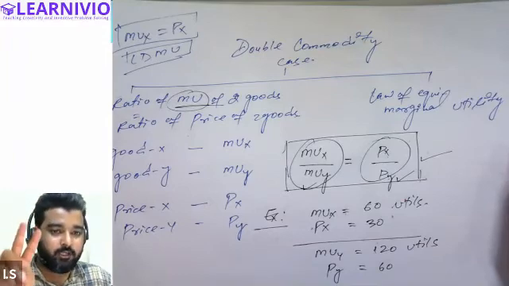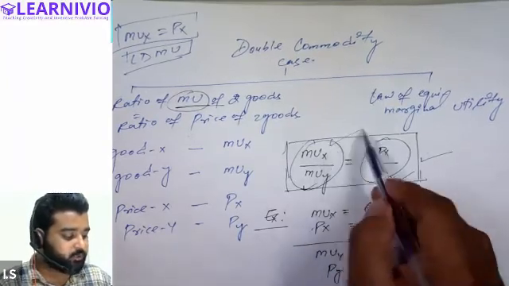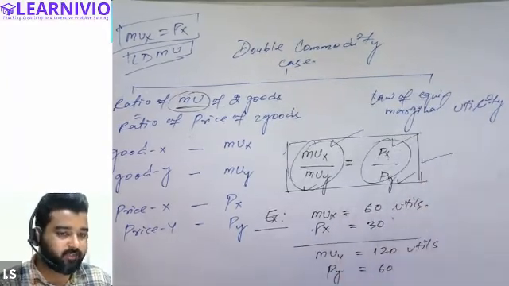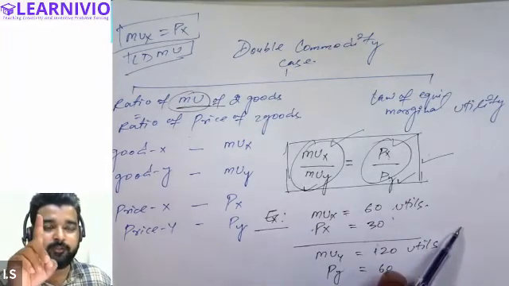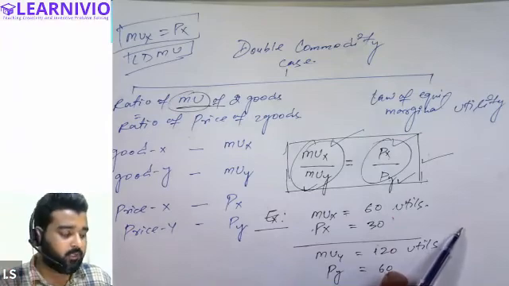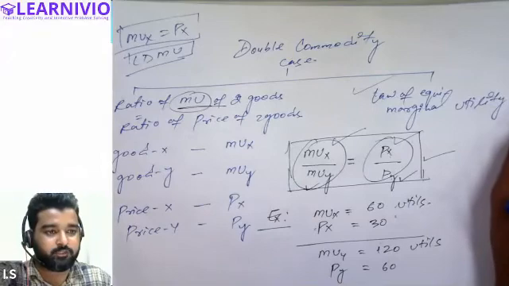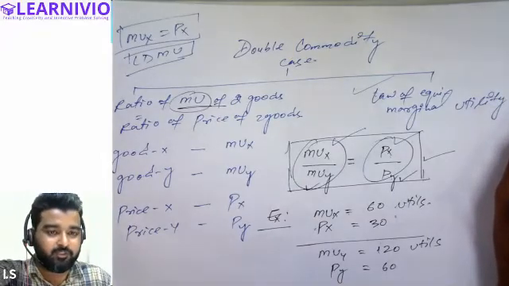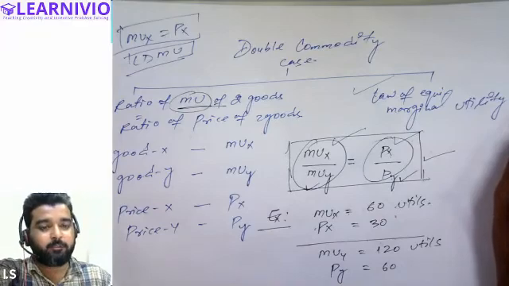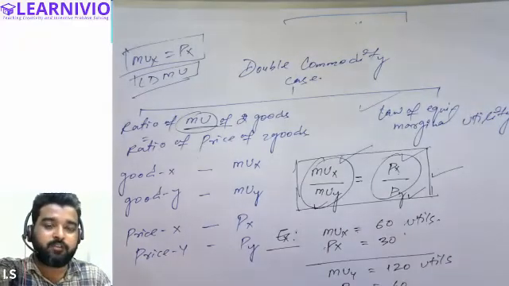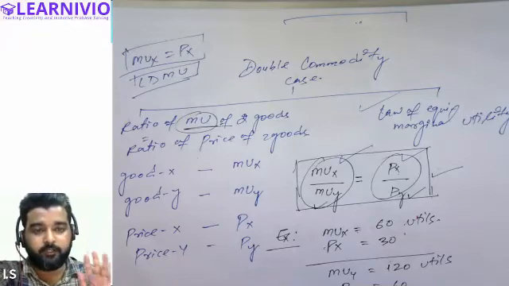The first condition is that the ratio of marginal utilities should be equal to the ratio of prices, or we can say that marginal utility of both the commodities per unit of money should be equal. And the second condition is that the law of equimarginal utility must apply. So for the time being, just remember the name, that in case of double commodity, a different law is applicable, called law of equimarginal utility.